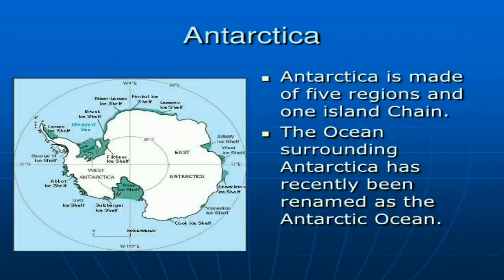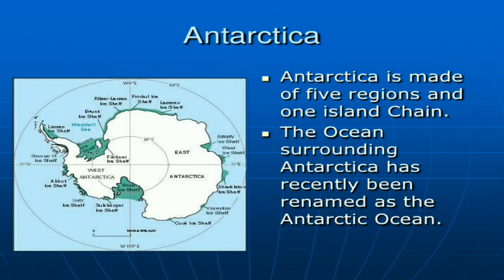So children, you all understand about Europe. Now, Antarctica. Here we can see a photograph of the Antarctica continent, and Antarctica is made up of five regions and the island chain.